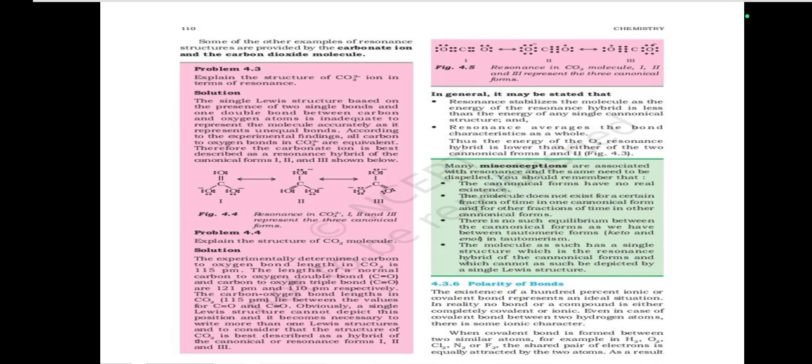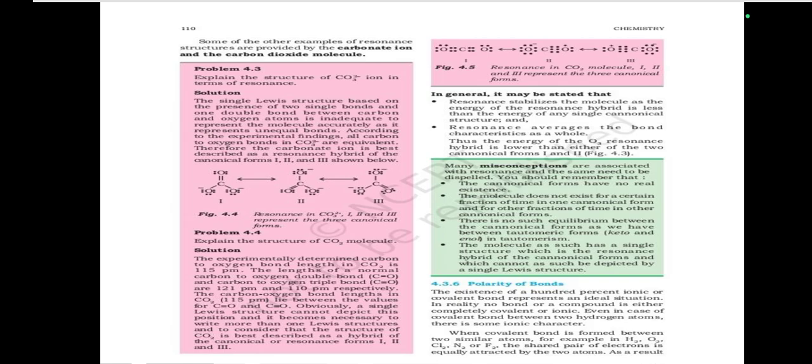Problem 4.3: Explain the structure of the CO3 2- ion in terms of resonance. The single Lewis structure, based on the presence of two single bonds and one double bond between carbon and oxygen atoms, is inadequate to represent the molecule accurately as it represents unequal bonds.